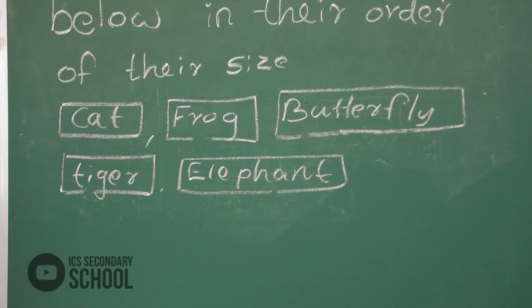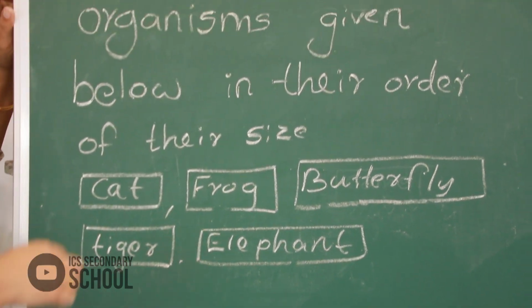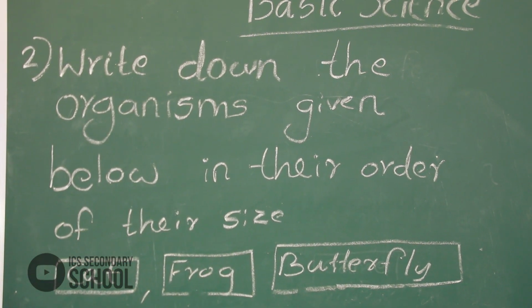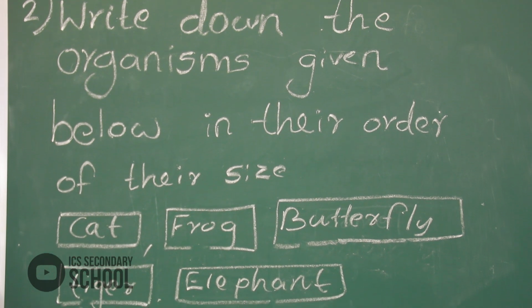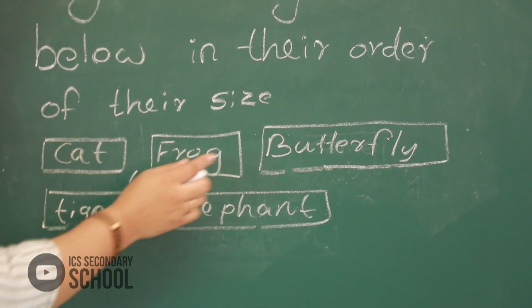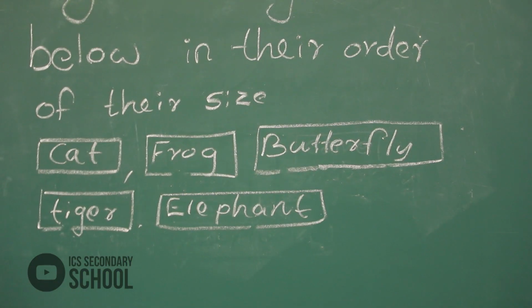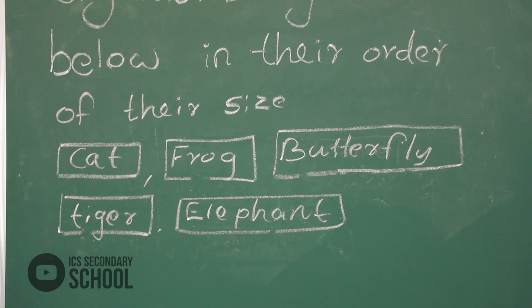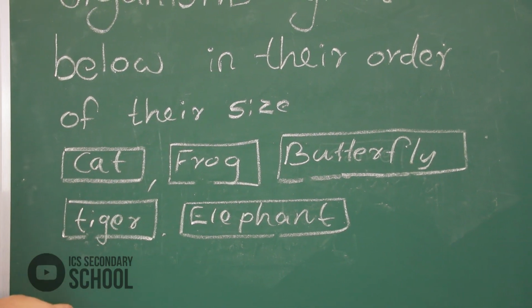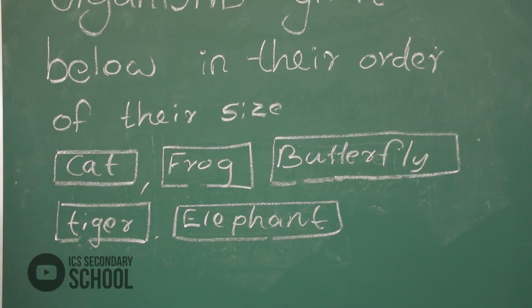Do you understand this question? Write down the organisms given below in their order of size: cat, frog, butterfly, tiger, elephant. Which is the biggest one, which is the smallest one? Do you know that? Yes, you write this down in your science diary.